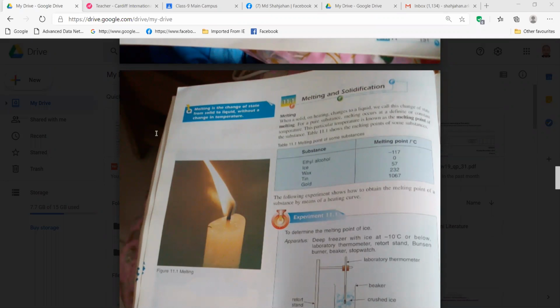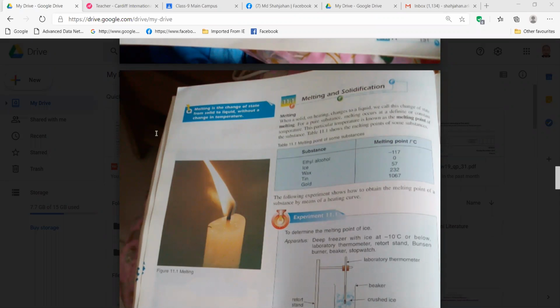Okay, so during the melting process the temperature remains constant, and melting point is the temperature at which a substance starts melting, right? That is called melting point. We gave here some examples. Melting point of ice, 0 degrees Celsius, wax, 57 degrees Celsius, tin, 232, gold, 1064.7 degrees Celsius.